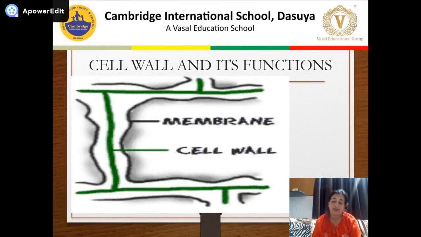Dear students, I have just covered many topics in this chapter, Fundamental Unit of Life. Hope you all are watching my videos, studying the NCERT book and doing all the worksheets which I have given to you. Till now I have covered the main topics: introduction about the cell, plasma membrane, its structure, its function, and how the movement of substances takes place in and out of the cell.